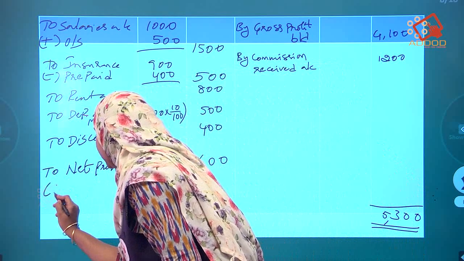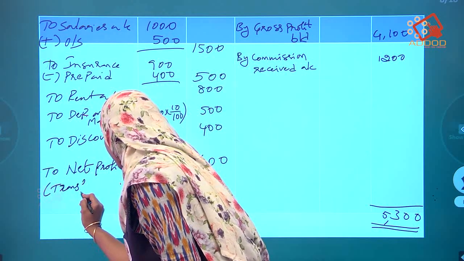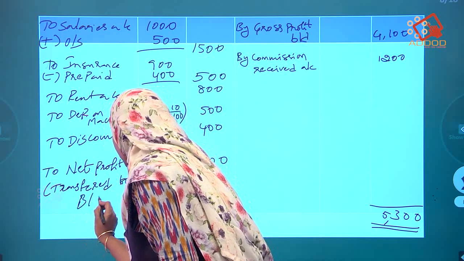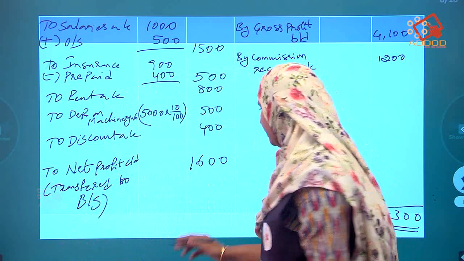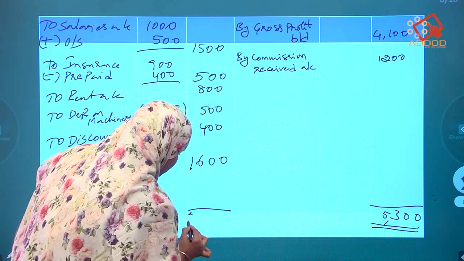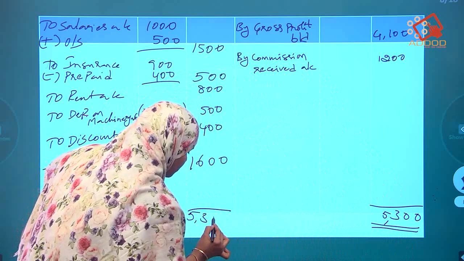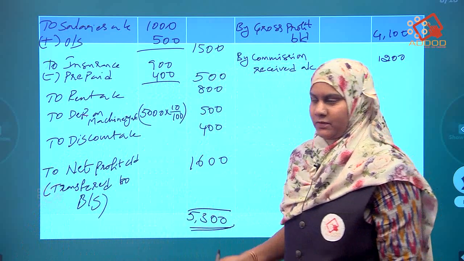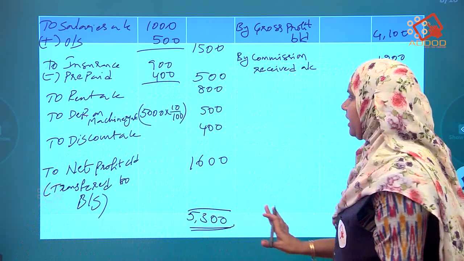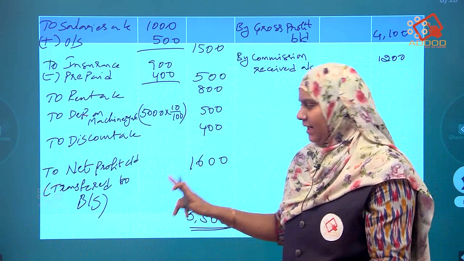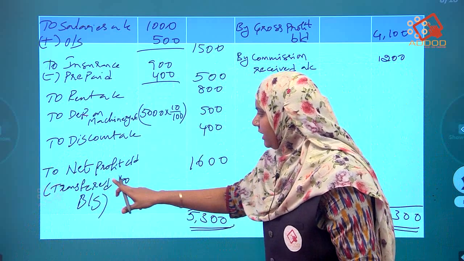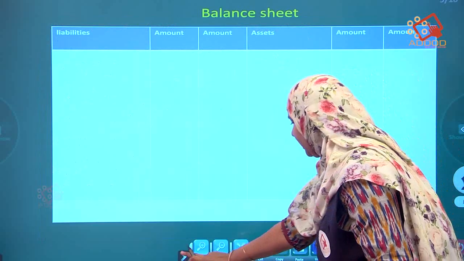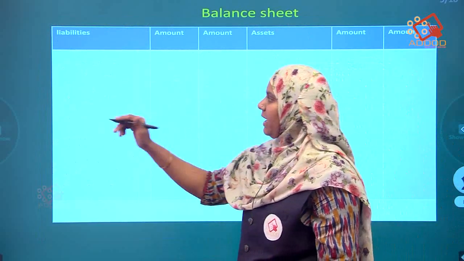It should be transferred to the balance sheet. So the totals will be equal, 5,300. Double line is compulsory. So this is the P&L account. The P&L account is over. So this should be transferred to the balance sheet. Remember it. So many things are there to remember in the mind.